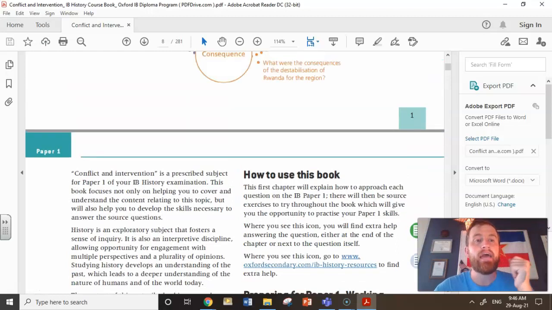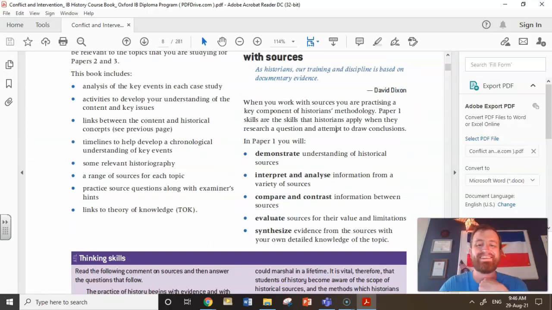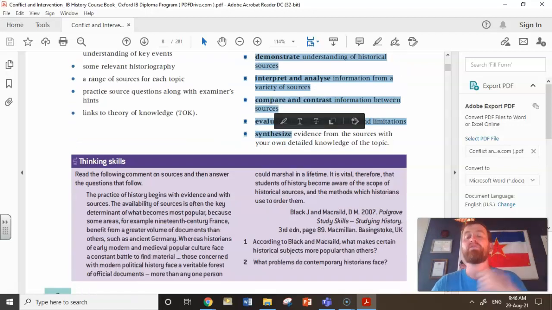Now, in the IB textbook, the Rwanda-Kosovo textbook, I will link this. Let me write this down so I don't forget. Where is my paper? One second. Okay, so I will have this by this point. When you get this, I will have it posted on Classroom, so you have access to this. You need to go through on part one and make sure you're using stuff like this. Demonstrating your understanding of the skills, how to evaluate a source.